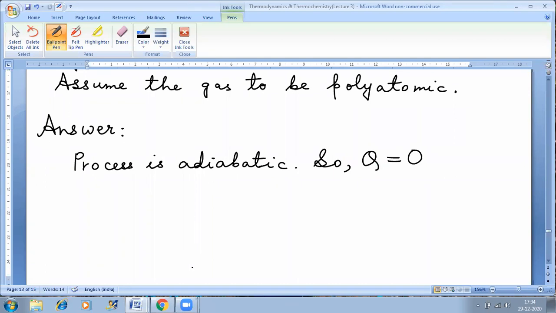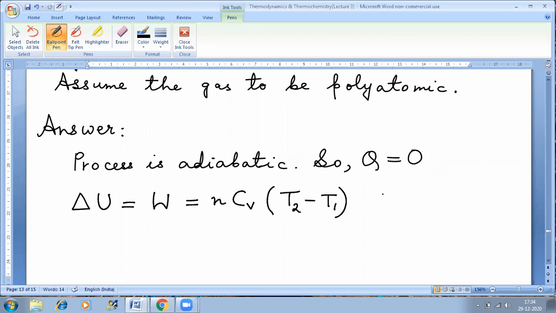Therefore, delta U is equal to W. That much is clear to everybody. Which will be equal to n Cv delta T. Okay.